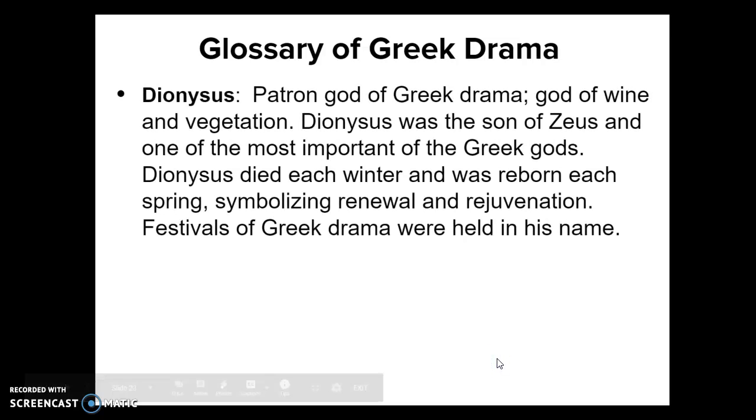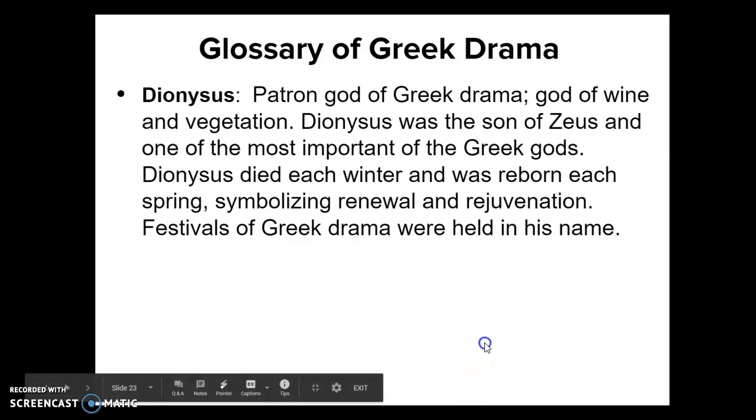Dionysius is the patron god of Greek drama, the god of wine and vegetation. He was a son of Zeus and one of the most important of the Greek gods. Dionysius died each winter and was reborn each spring, symbolizing renewal and rejuvenation. Festivals of Greek drama were held in his name.